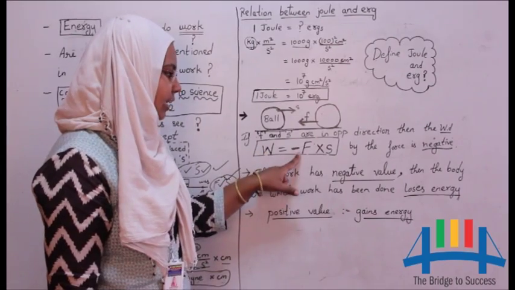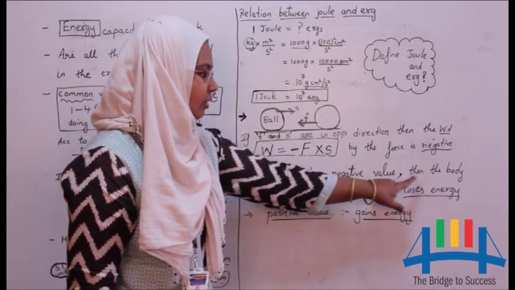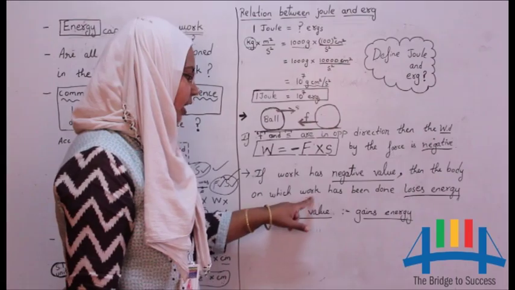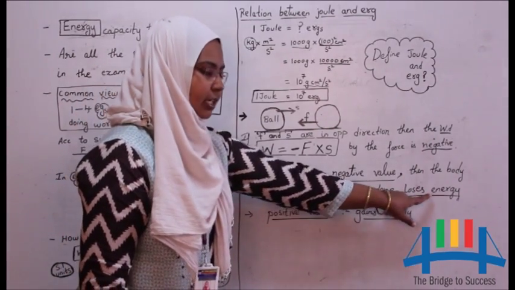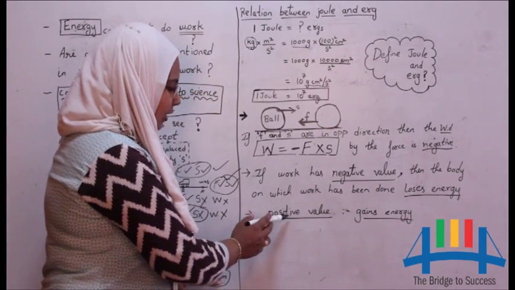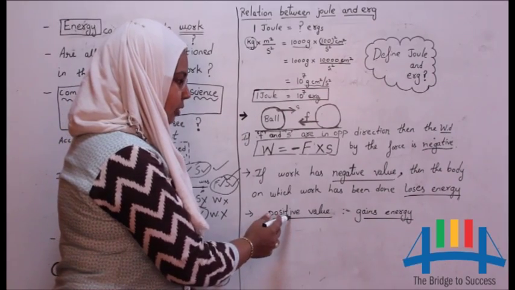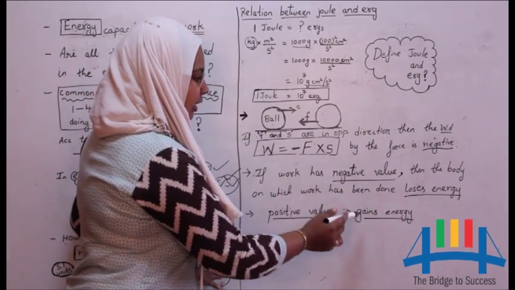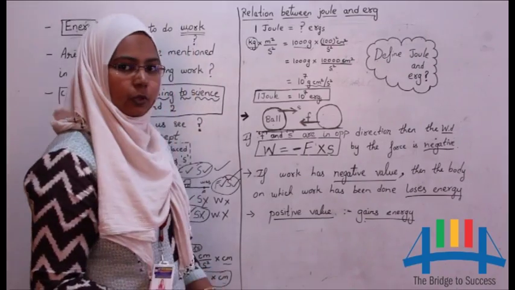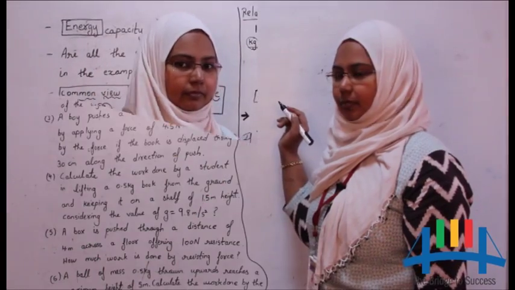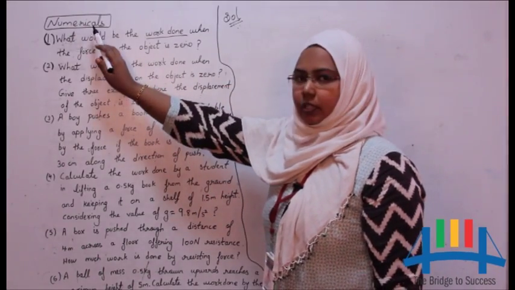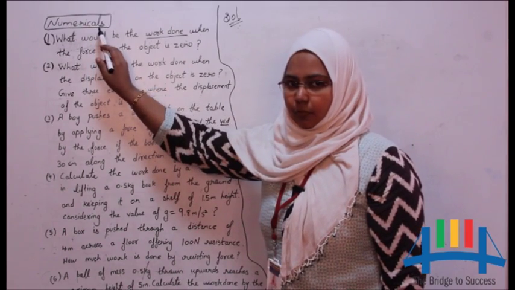If work has a negative value, then the body on which work has been done loses energy. And if the work has a positive value, the body on which work has been done gains energy. I hope you all have understood this. Okay, so now let us start with the numericals which are based on the work formula.